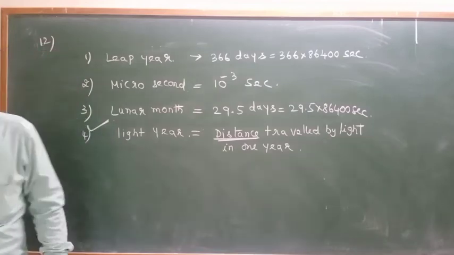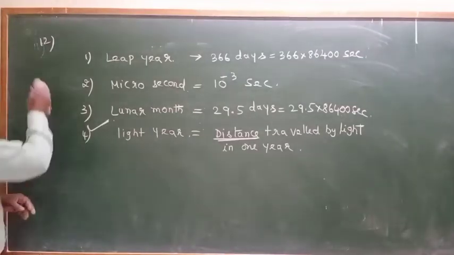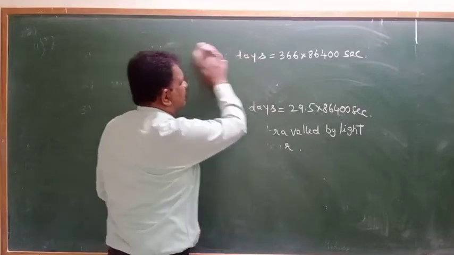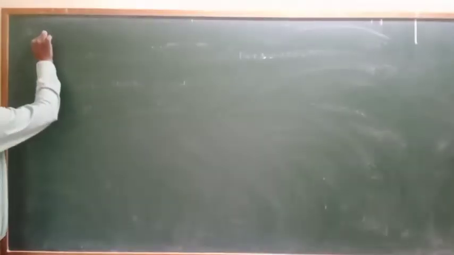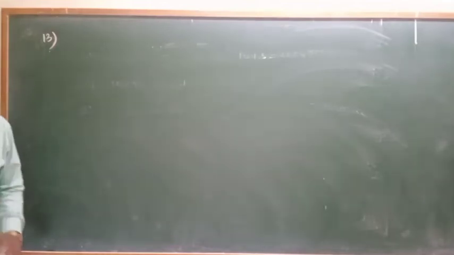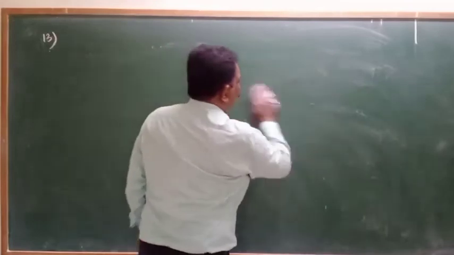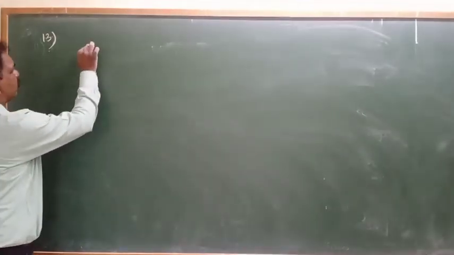Next, question number 13. What they are asking, see, one parsec is approximately equal to.